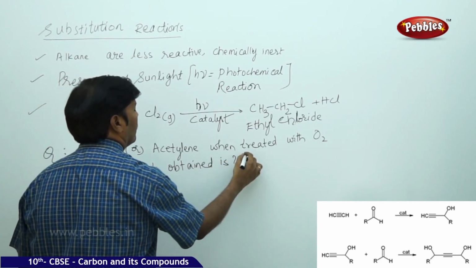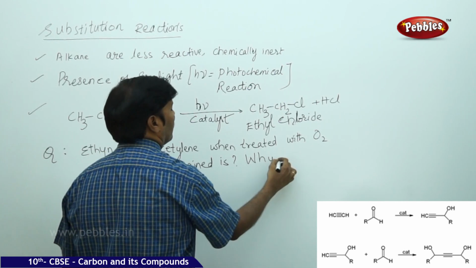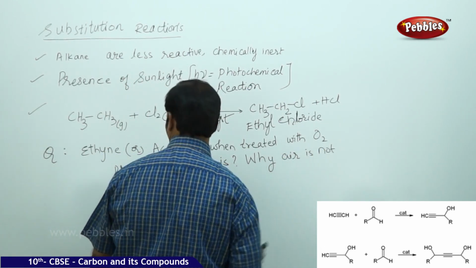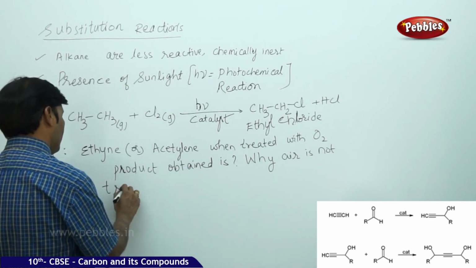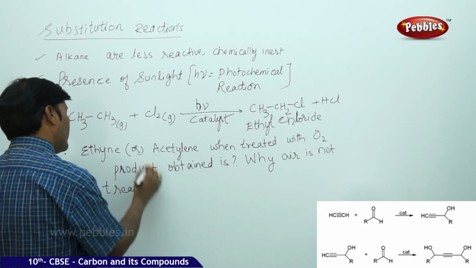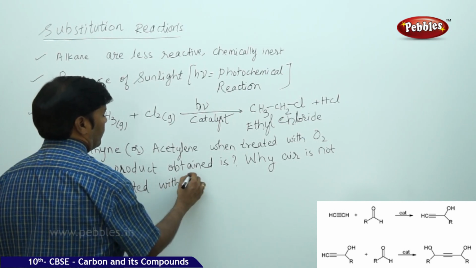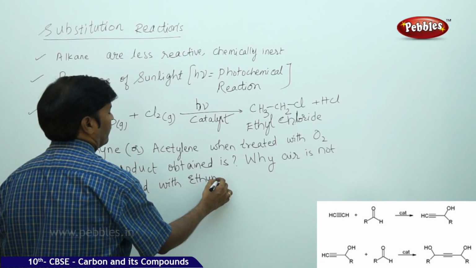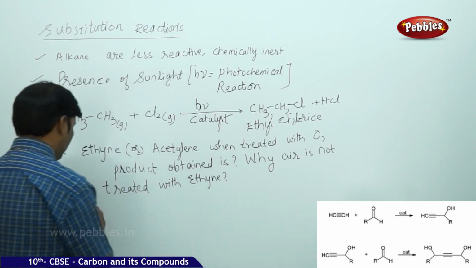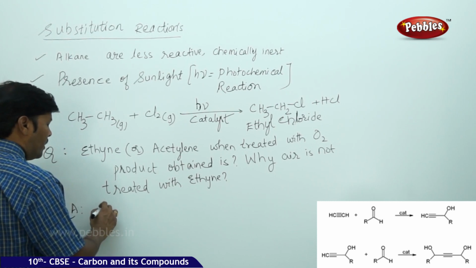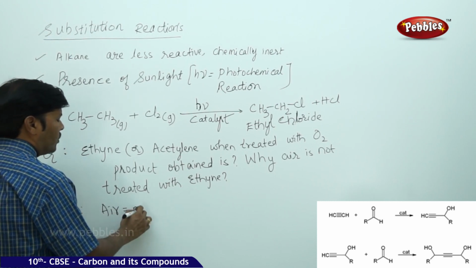And why is air not used? Why is air not treated with ethyne? The answer to this question is that air is a mixture.